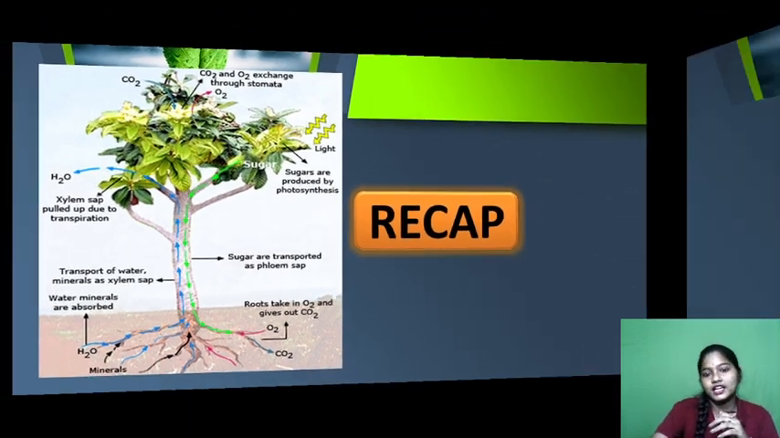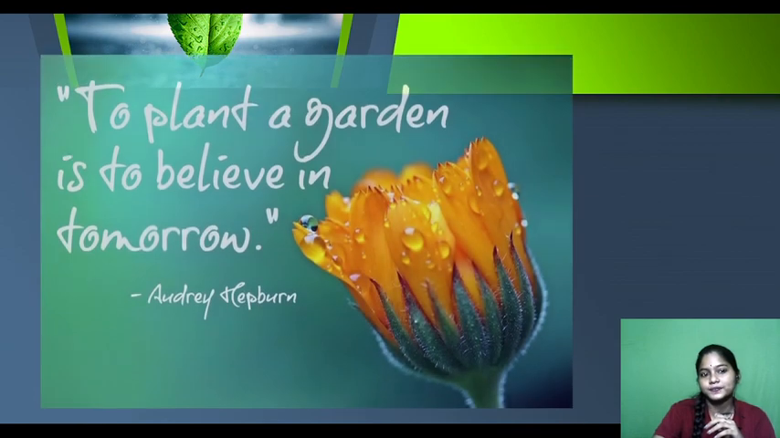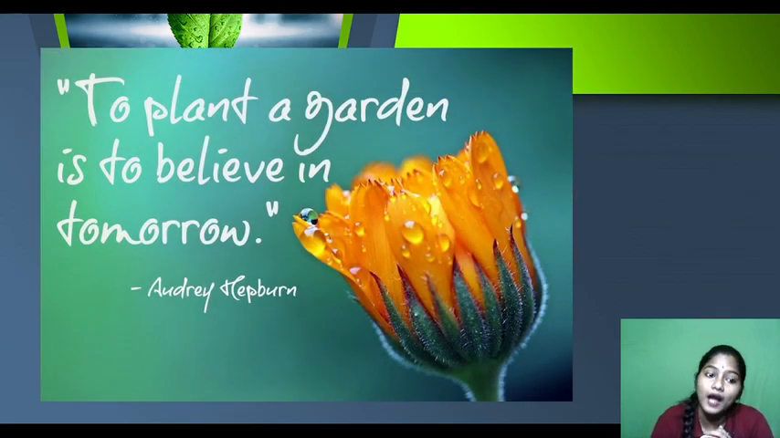Now the most awaited part is the quote. To plant a garden is to believe in tomorrow. It means whenever we plant a single tree or sapling, we do not know what will happen tomorrow, but we believe that this seed or plant will grow one day and become a big tree and give us fruit. So it means that we believe in tomorrow. So never lose your hope. Work harder. If you work hard today, your future will be bright.